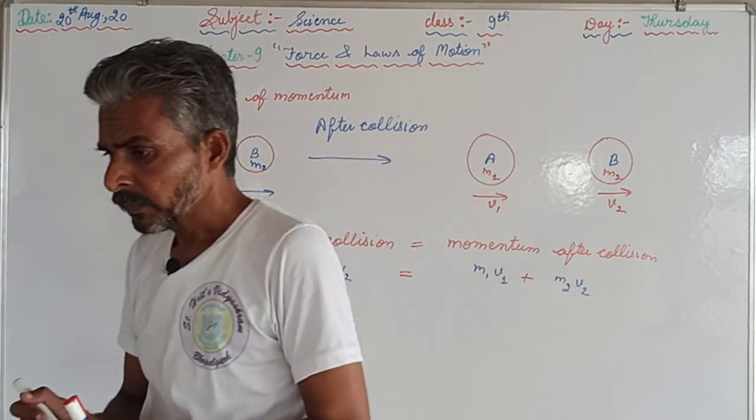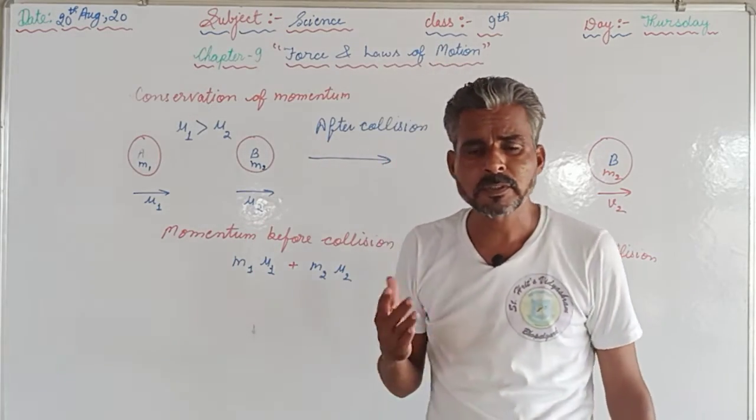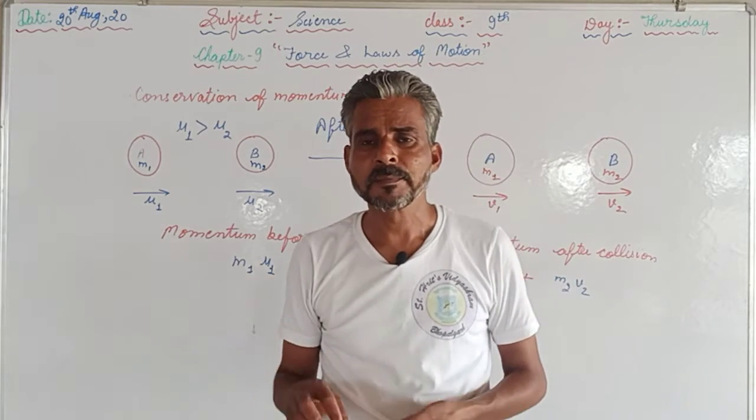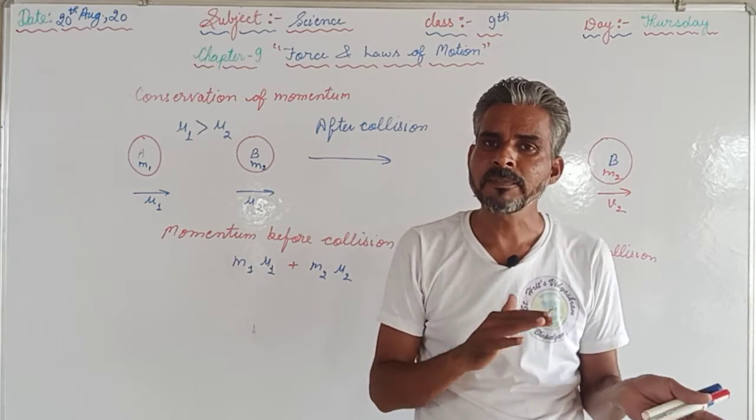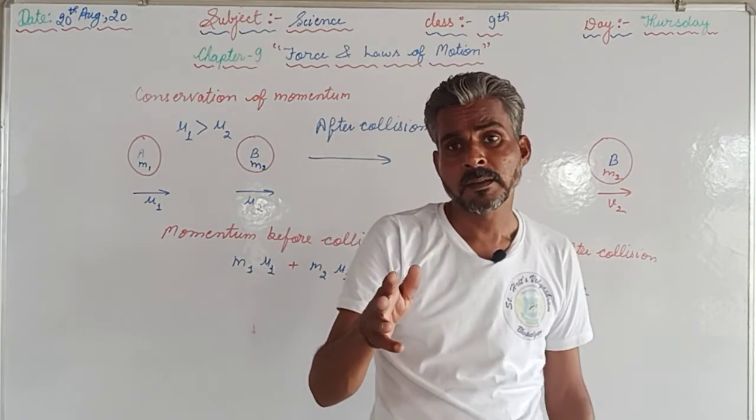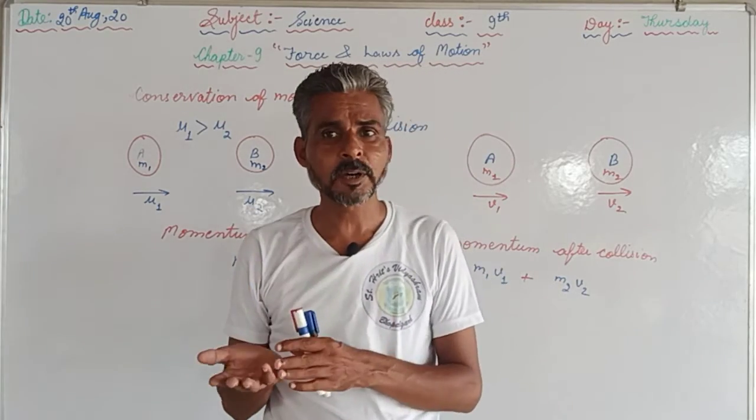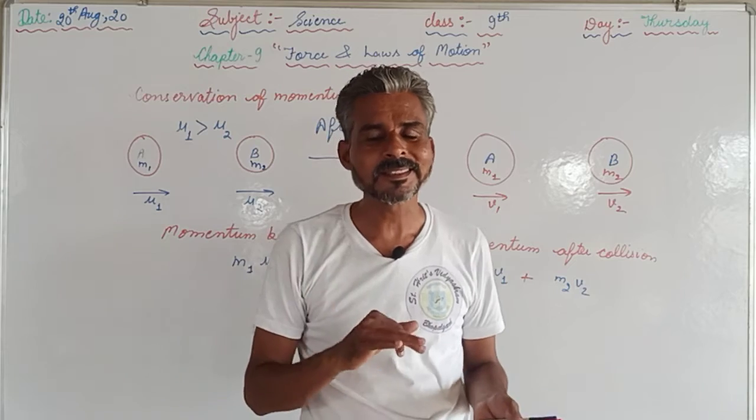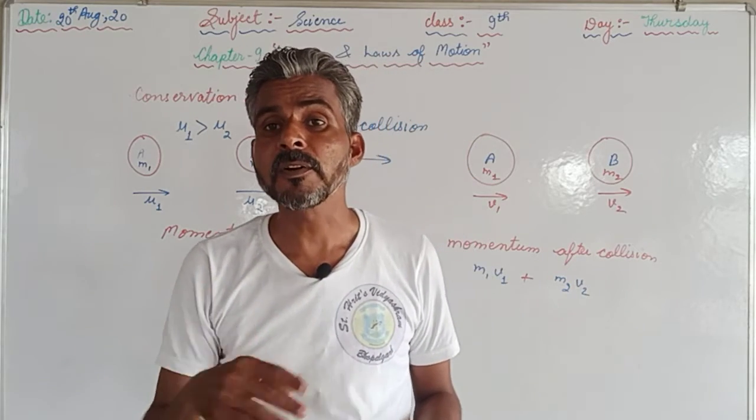Now, during the first law we discussed inertia. Inertia can be of two types: inertia of motion and inertia of rest. Inertia is the inability of an object to change its state by its own. If the object is in motion, its inertia will be called inertia of motion. If the object is at rest, it will be called inertia of rest.